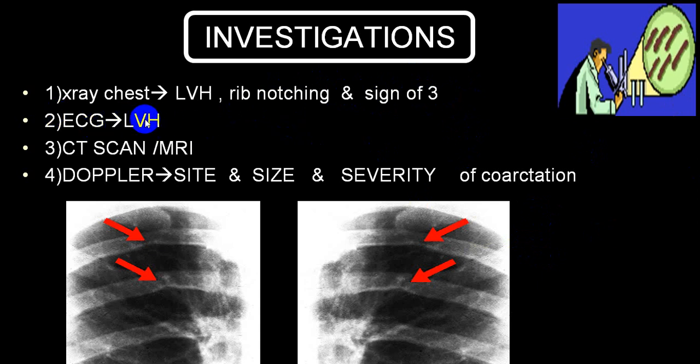In the ECG you will see an LVH with ischemia, and you can do a CT combined with angio to find out the severity, site, collaterals, any other anomaly, etc. Doppler can be another useful investigation to find out the site, size, severity of the coarctate part. That is another easy investigation.